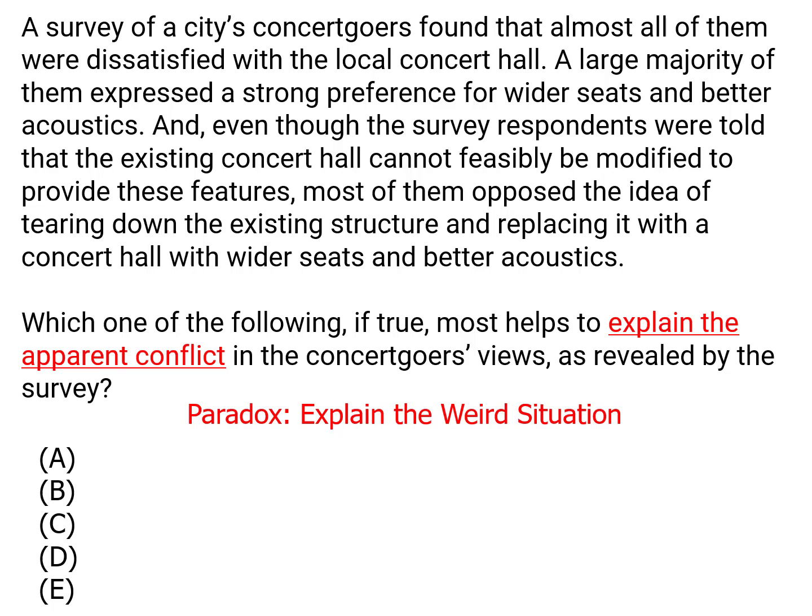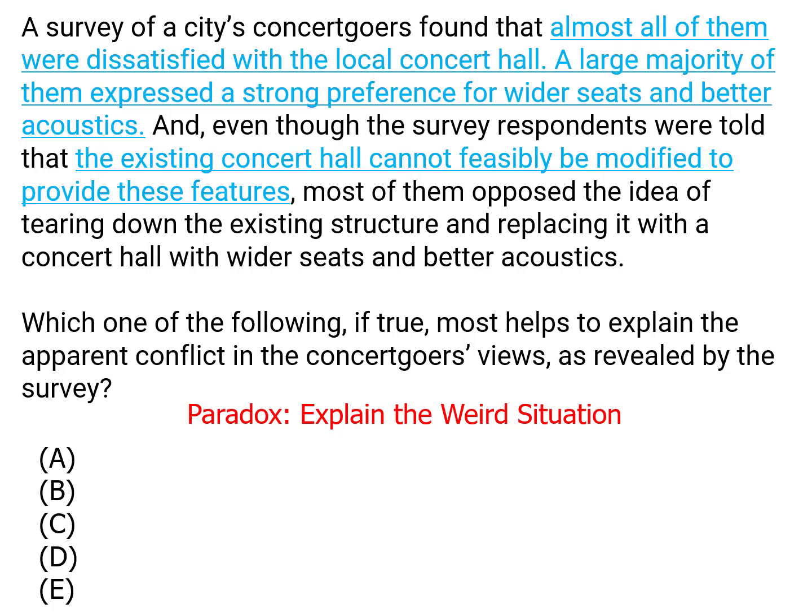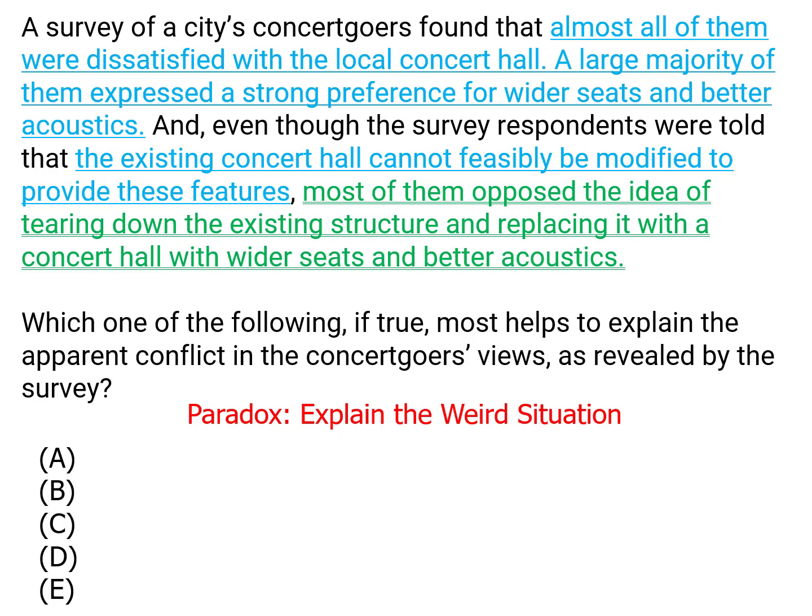And here, the paradox comes in the responses of the concert goers to a survey. So on the one hand, pretty much all of them were upset with the local concert hall, and a lot of them wanted better seats and better acoustics, things which can't feasibly be added to the concert hall. So they have an unsatisfactory concert hall, but on the other hand, most of them are against the idea of tearing down the concert hall and replacing it with one that has the things that they said they wanted, the wider seats and the better acoustics.